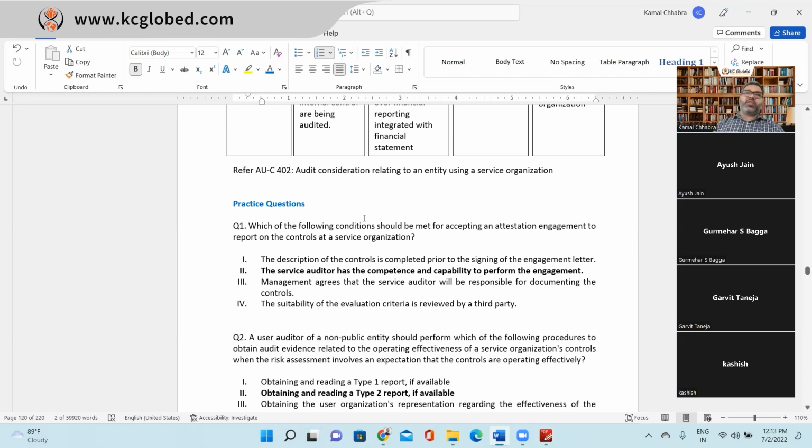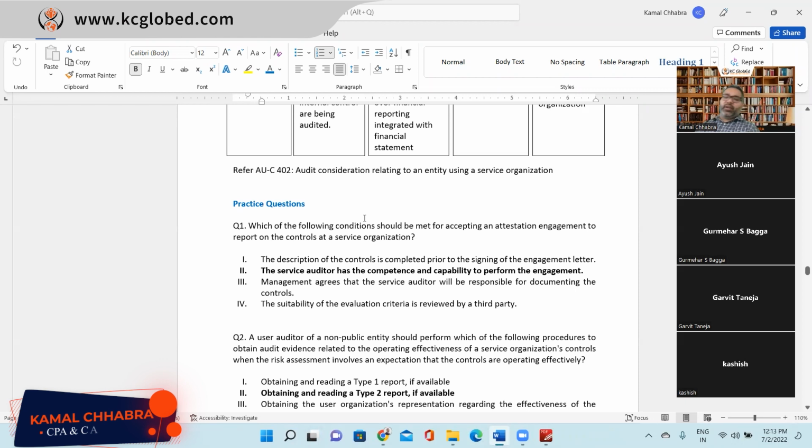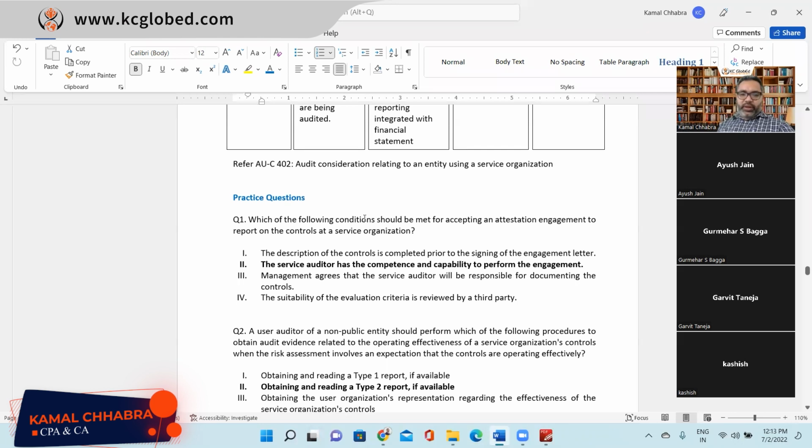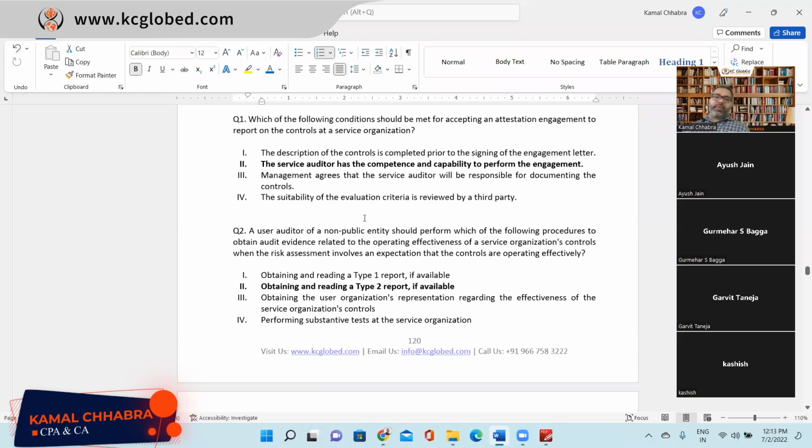Then second might be the easy choice. It may be right. What it's saying, the service auditor has the competency and capability to perform the engagement. That is something you will be considering before accepting an engagement. Right? Everyone with me? Okay.